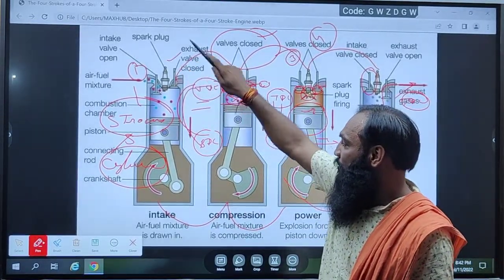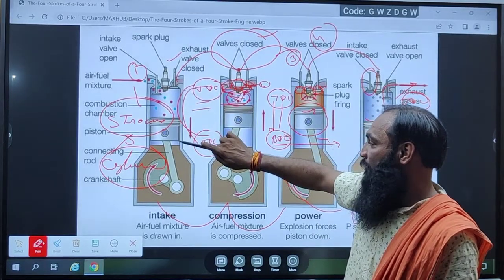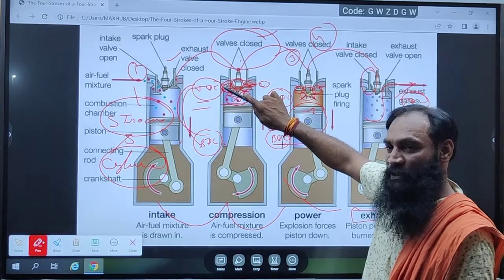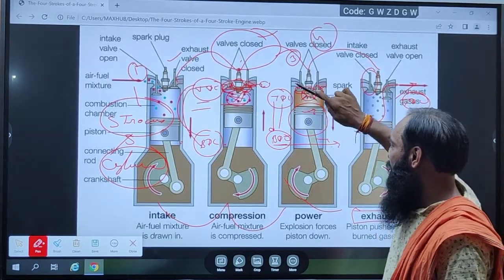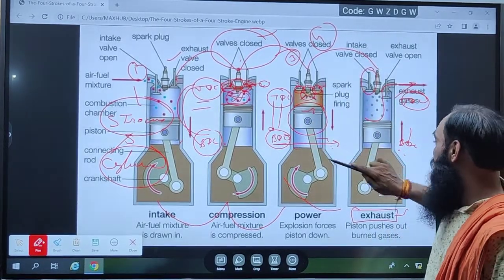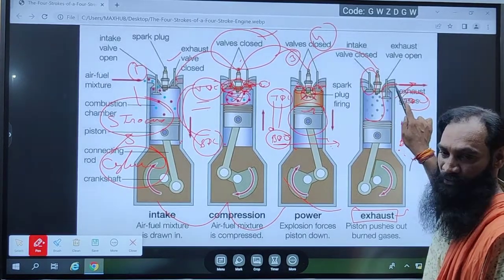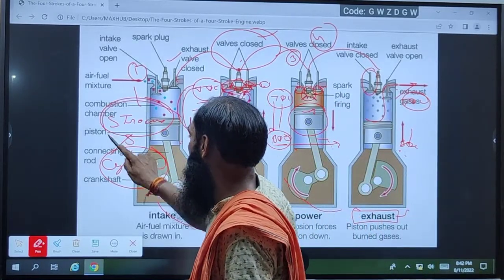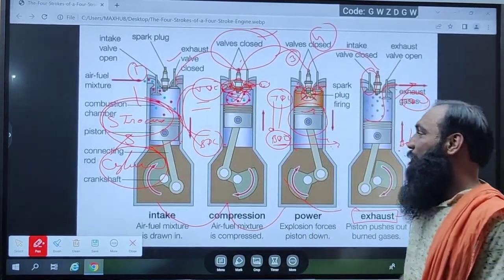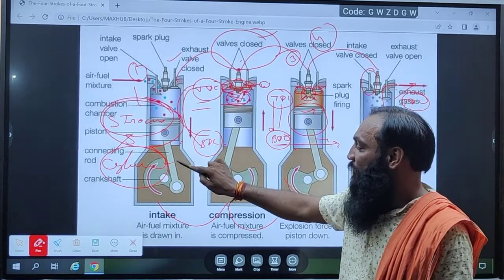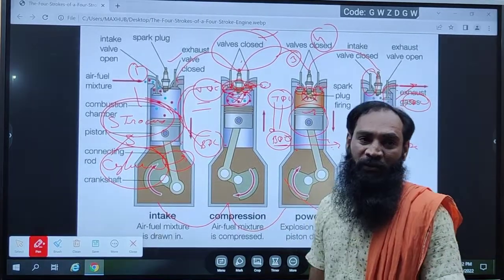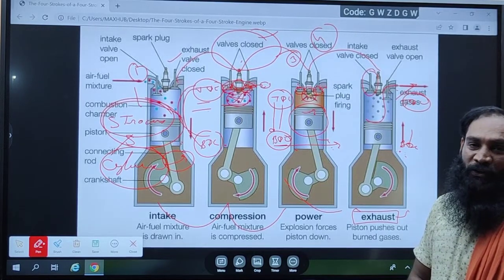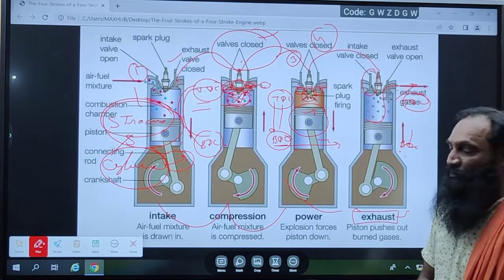In the first stroke it runs from TDC to BDC. In the second, BDC to TDC is the second stroke. In the third, TDC to BDC, and in the fourth, BDC to TDC. So one running of a piston is called a stroke. Their combination is called the cycle. We can say the unique combination of all strokes is called the cycle of a petrol engine.